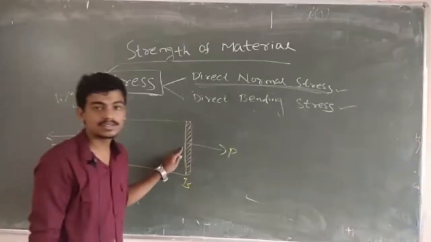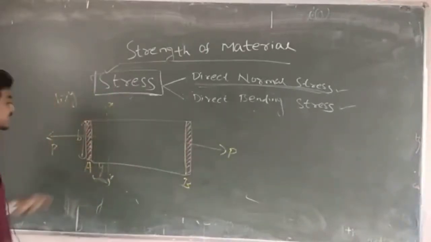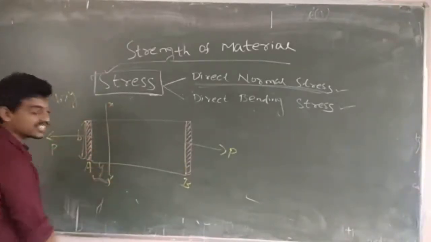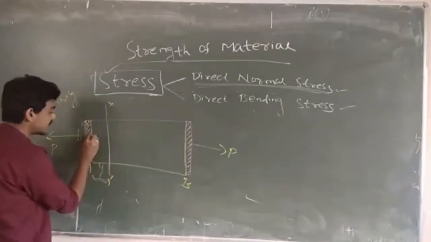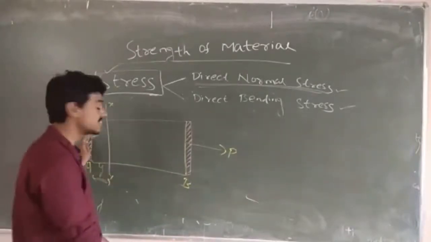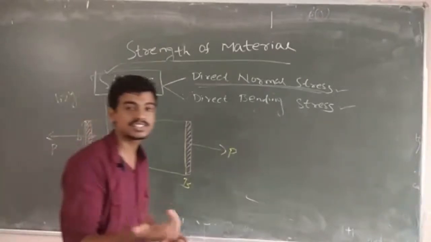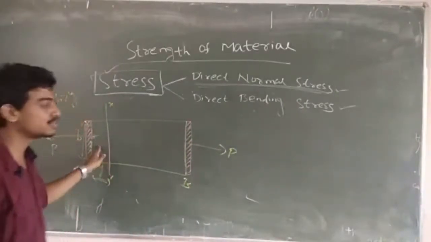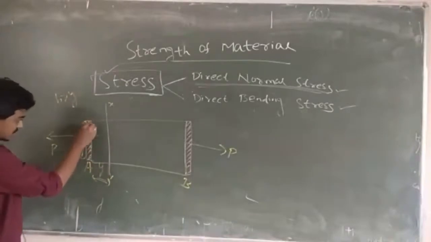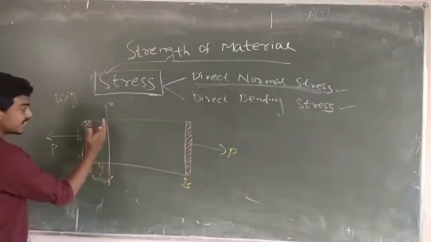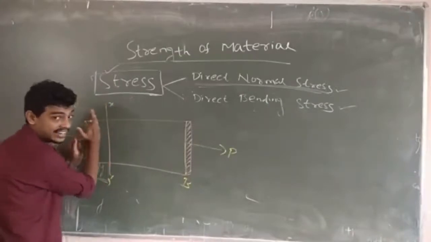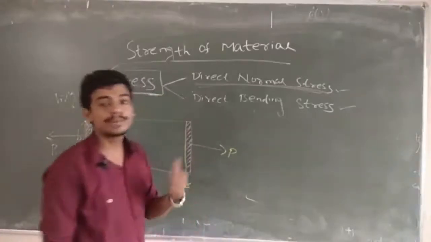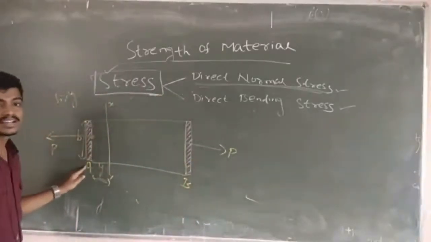If you connect one rigid bar at both the ends, in this case, if you take the section at the x-axis, the stress concentration will not be there at this nearer point because this is a rigid body. But in strength of materials, we are generally taking an elastic body. If you want the stress distribution to be uniform, you have to attach a rigid bar at both the ends. Then you take the section nearer to that end. At that point, the stress distribution will be uniform. It will not be non-uniform because one rigid bar is connected here.